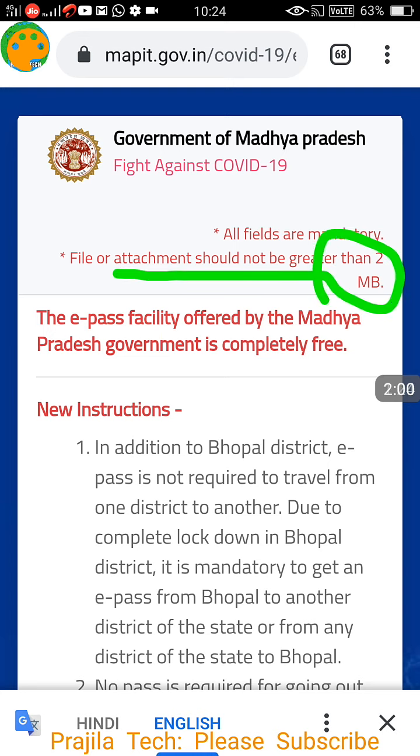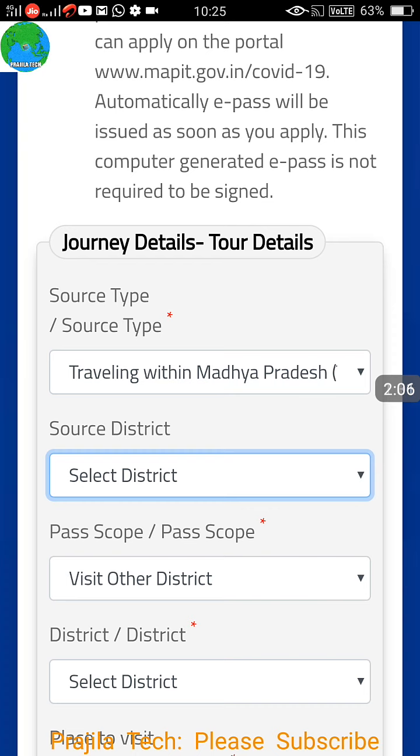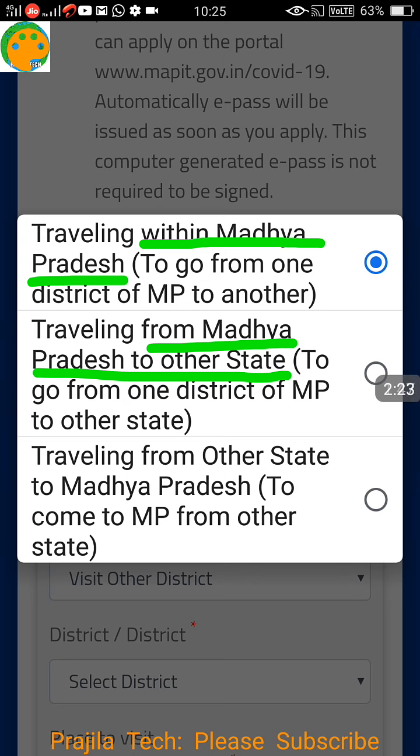Now remember, all your attachments should be less than 2 MB. This is a warning here. Please note down, you cannot attach more than 2 MB. Now the first option is source type. You can make three kinds of passes here: within Madhya Pradesh, for example within Bhopal and other districts; Madhya Pradesh to other states; and traveling from other states to Madhya Pradesh, or in our case, Bhopal.